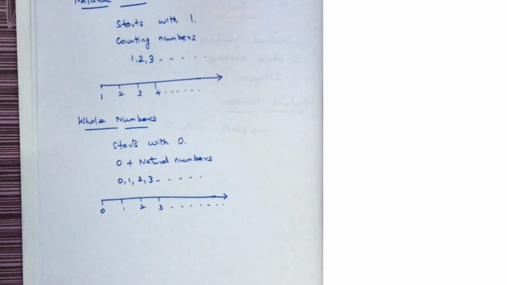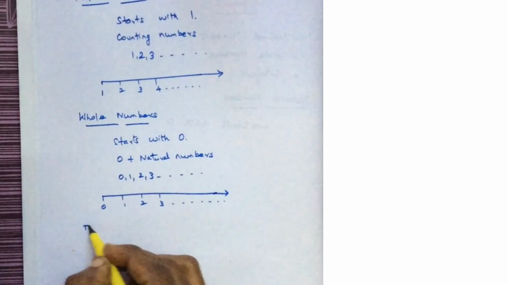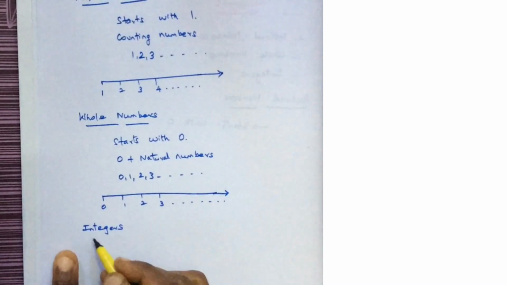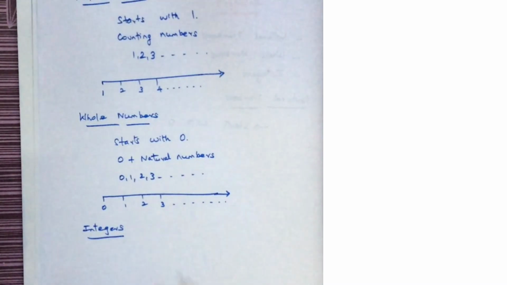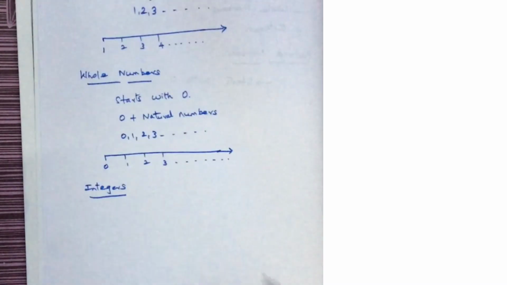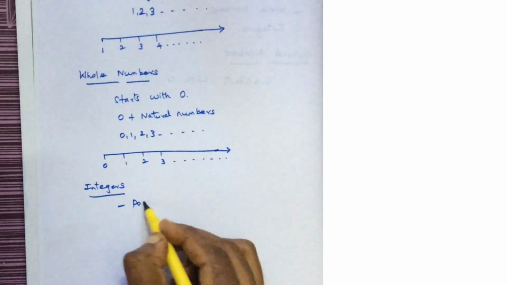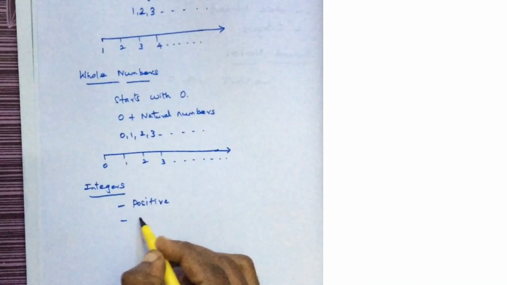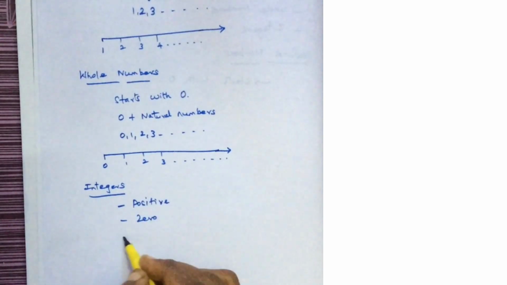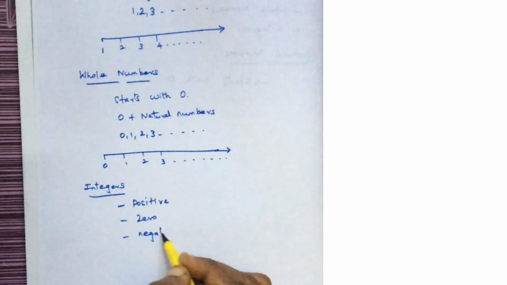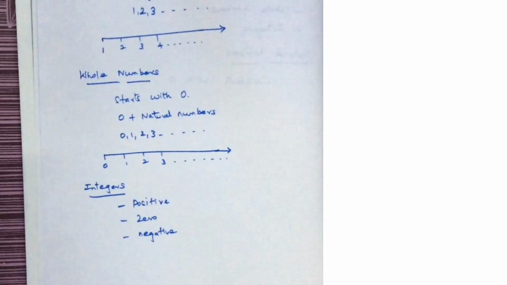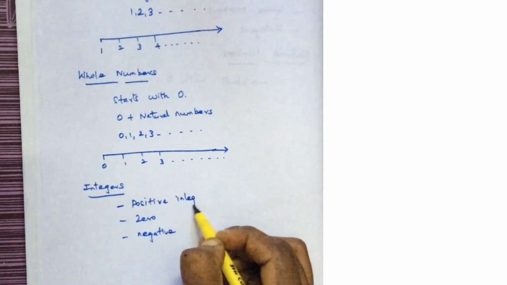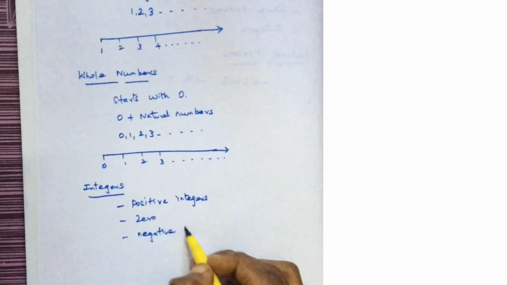The third classification of numbers is integers. Integers include positive numbers, 0 and negative numbers. You can either write positive numbers or positive integers, 0 and negative integers.